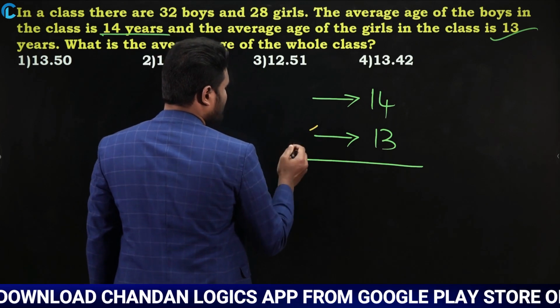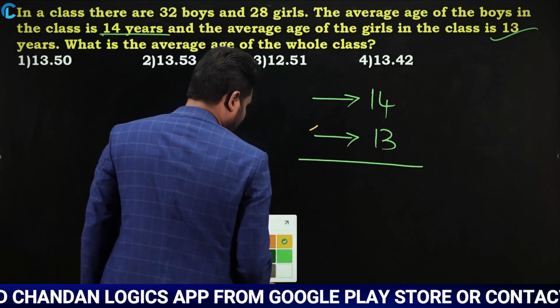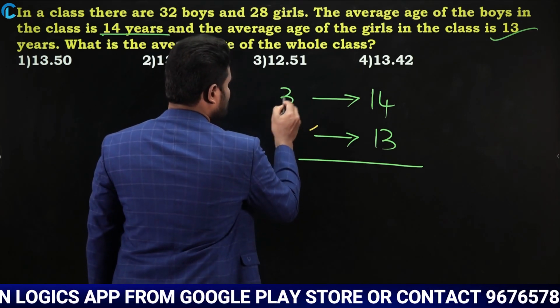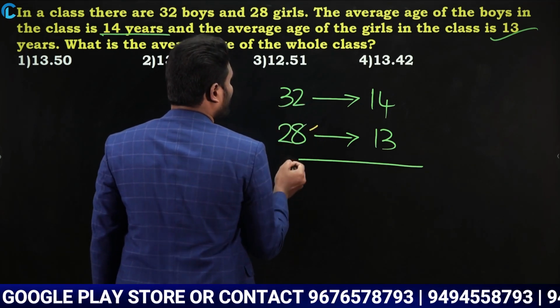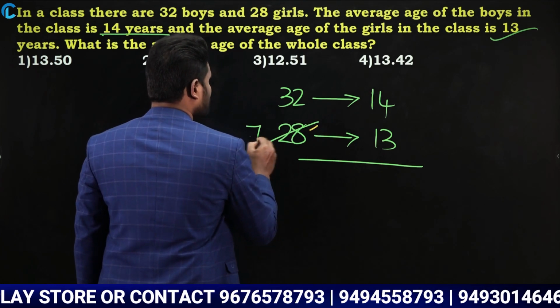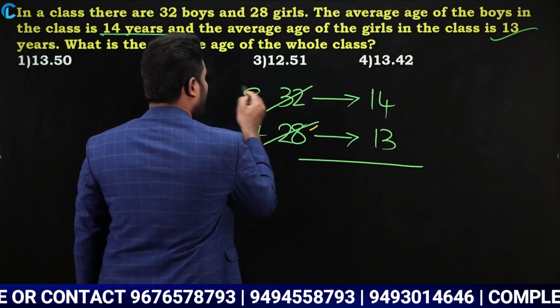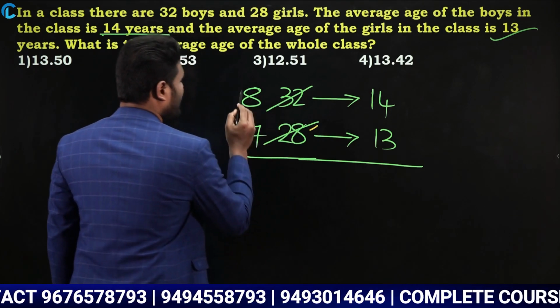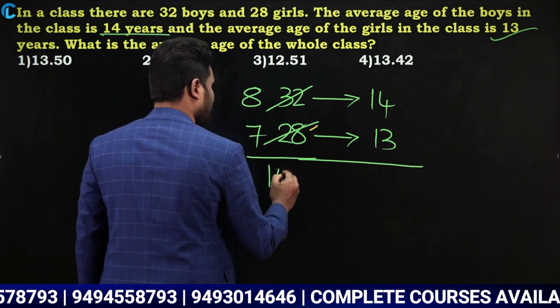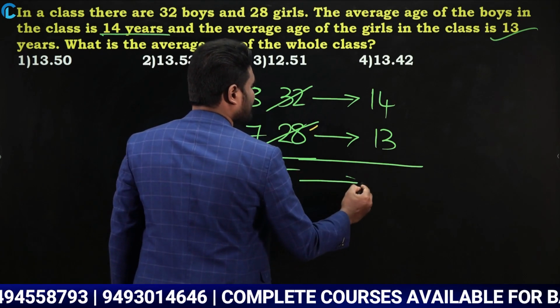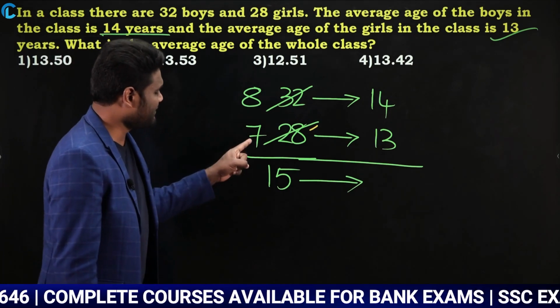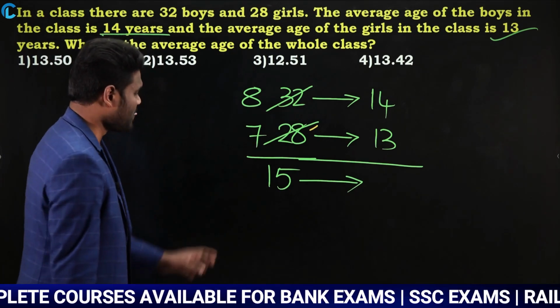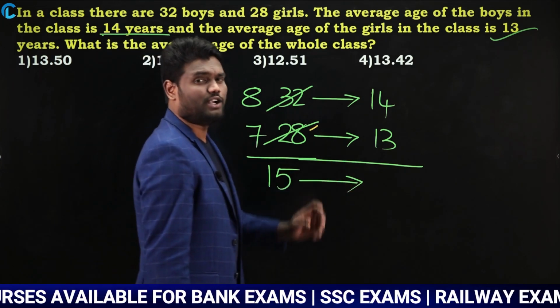Rather than 8, 4 is going to cancel here. Now this is like 32, yes or no? This is 32. And this is how much? 28. Now 4 cancels here how many times? 7 times. And 4 cancels here how many times? 8 times. So total it is going to be 8 plus 7, 15. Instead of doing it as 32, 28, now we have made it as 8 and 7, which is combined together, 15. Now this 15% I need to find average.